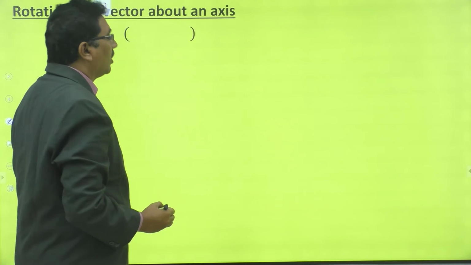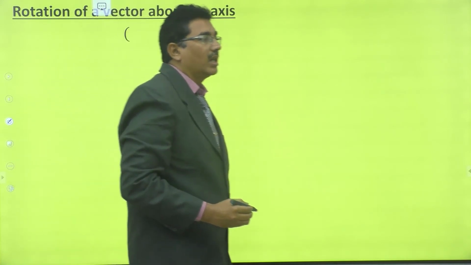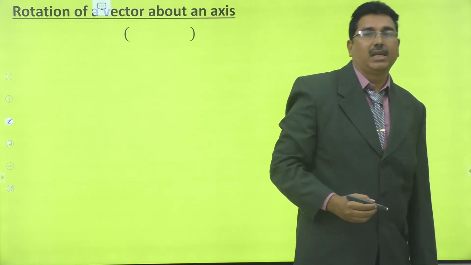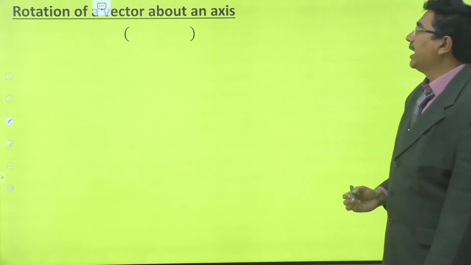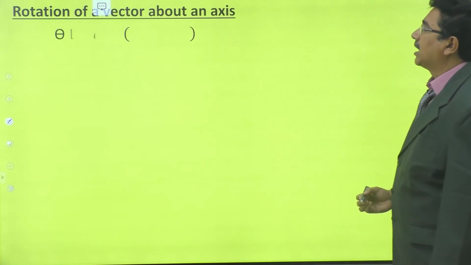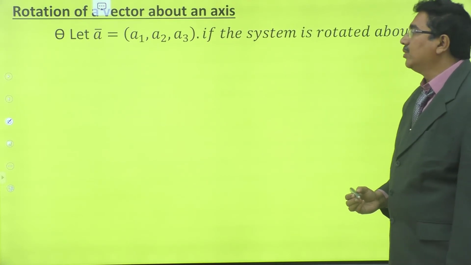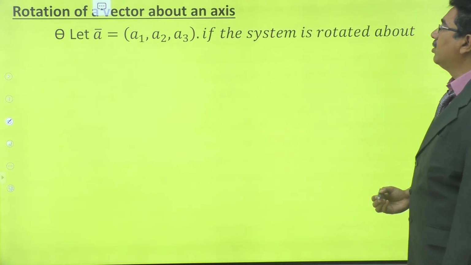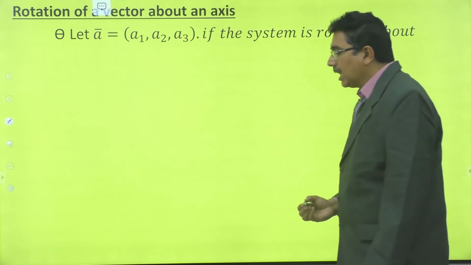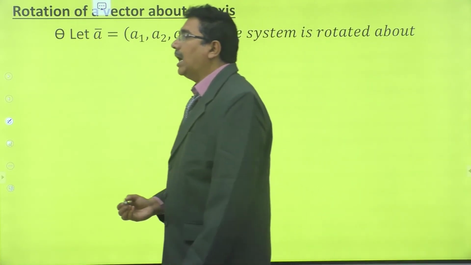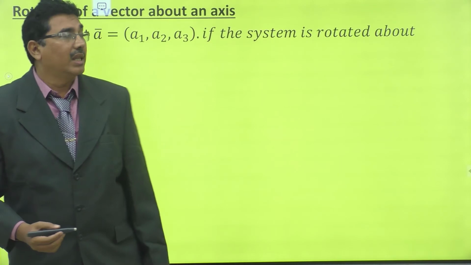Now, rotation of a vector about an axis. Let us take a vector A bar equal to a1, a2, a3, the ordered triad or DRs of a vector.